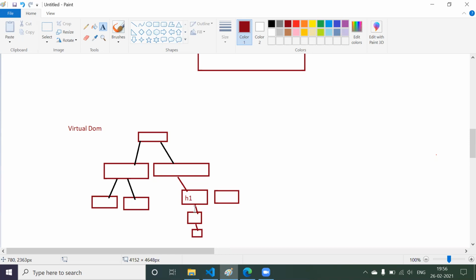So what does React do? Whenever you write this kind of file, and initially a DOM is created, React is going to maintain one copy of this particular DOM. So it is going to take a copy of this particular DOM.